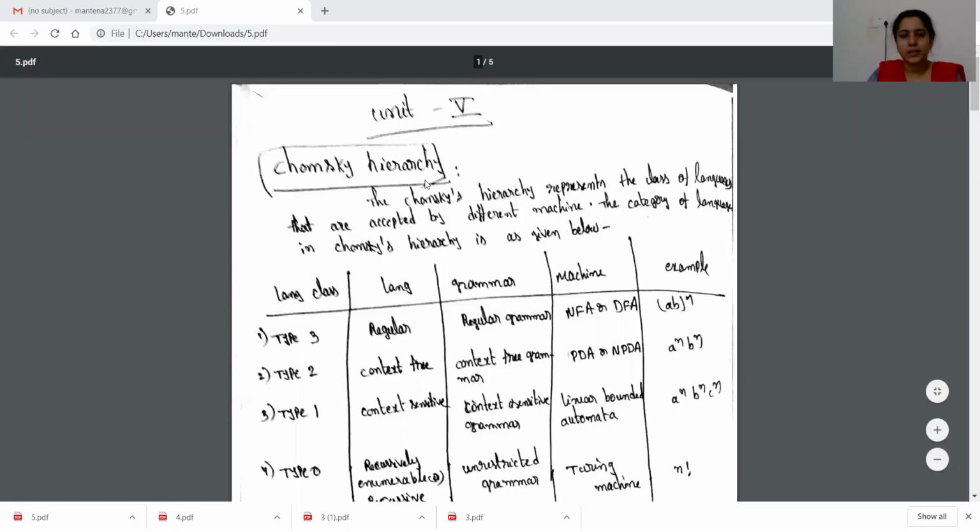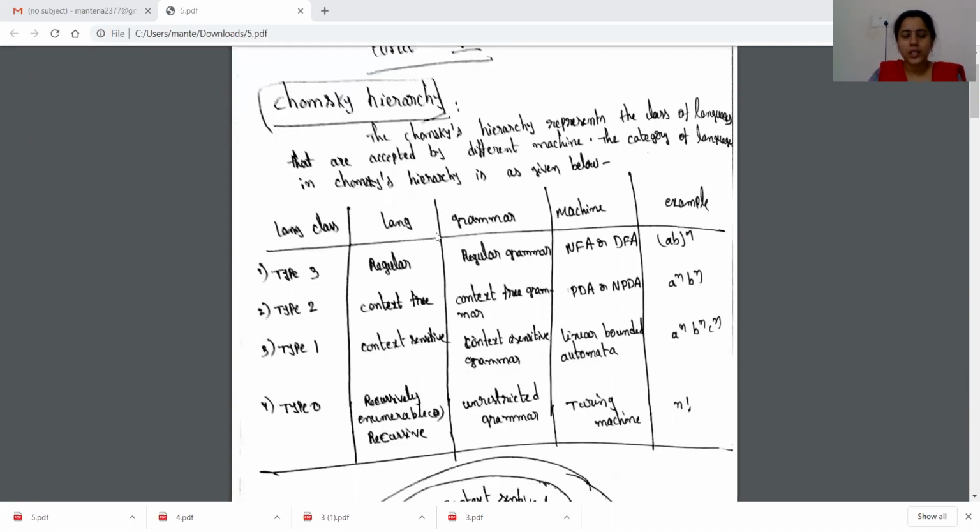Today the topic is Chomsky hierarchy. This is the hierarchy of all the formal languages. What this hierarchy contains is, as we know, there are four different types of formal languages. One is regular languages, context-free, context-sensitive languages, and recursive or recursively enumerable languages.